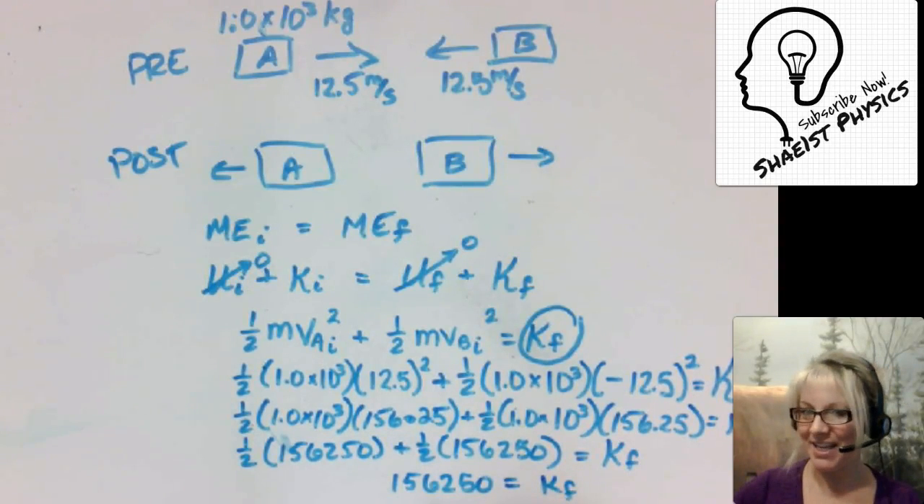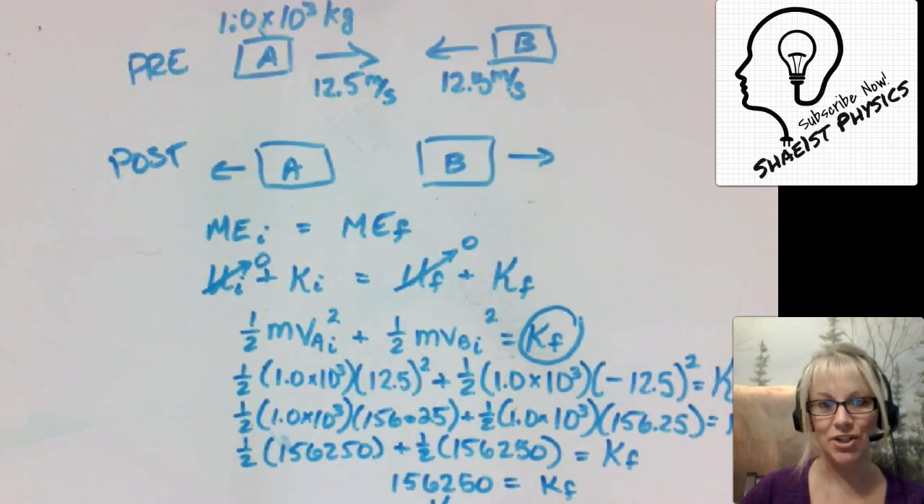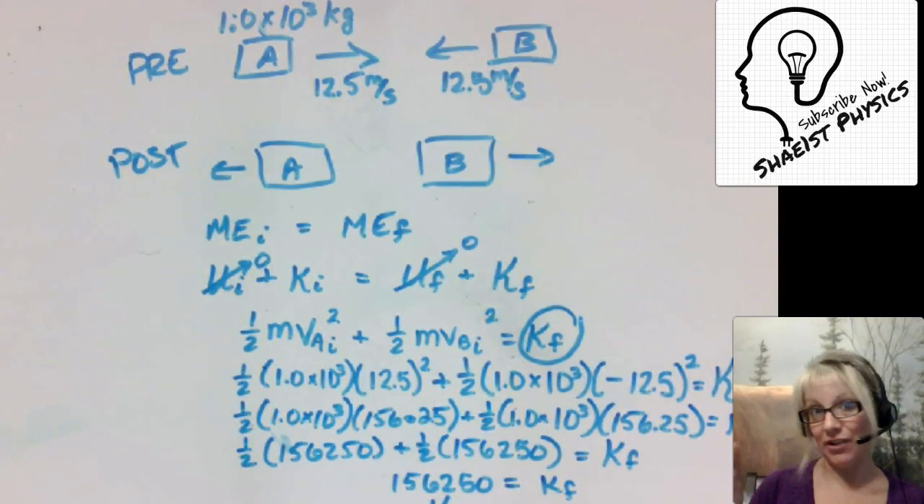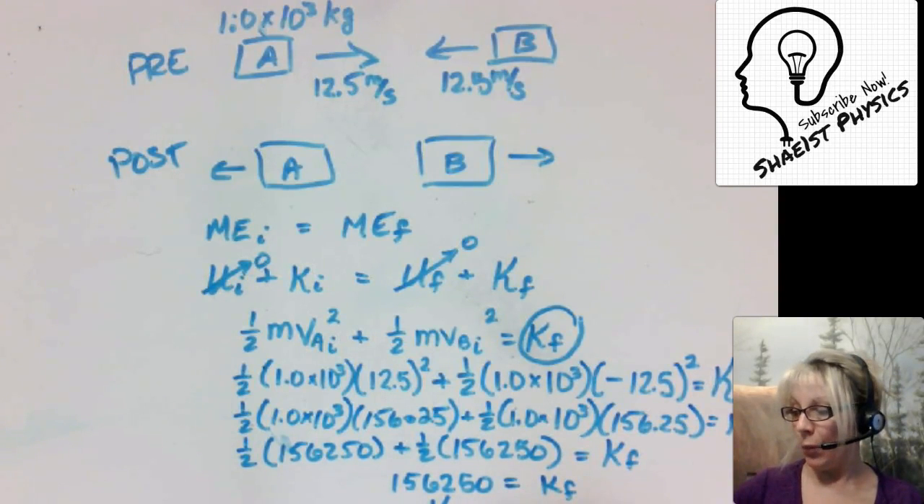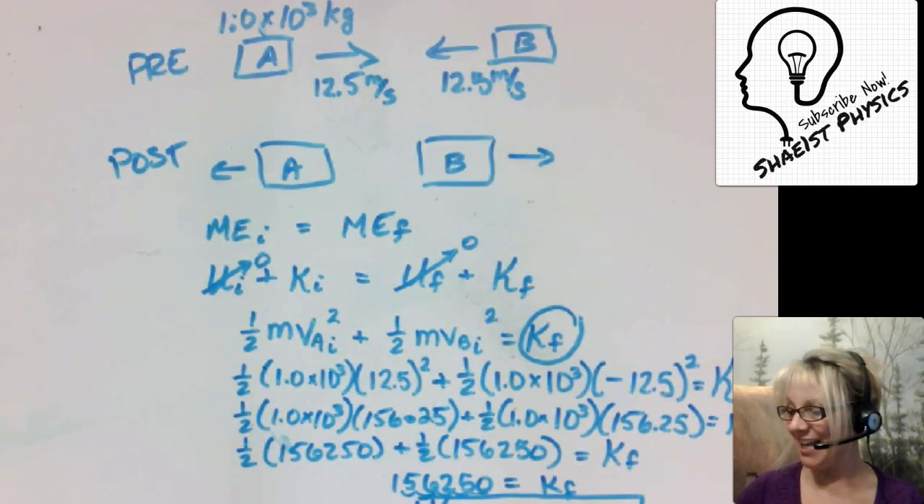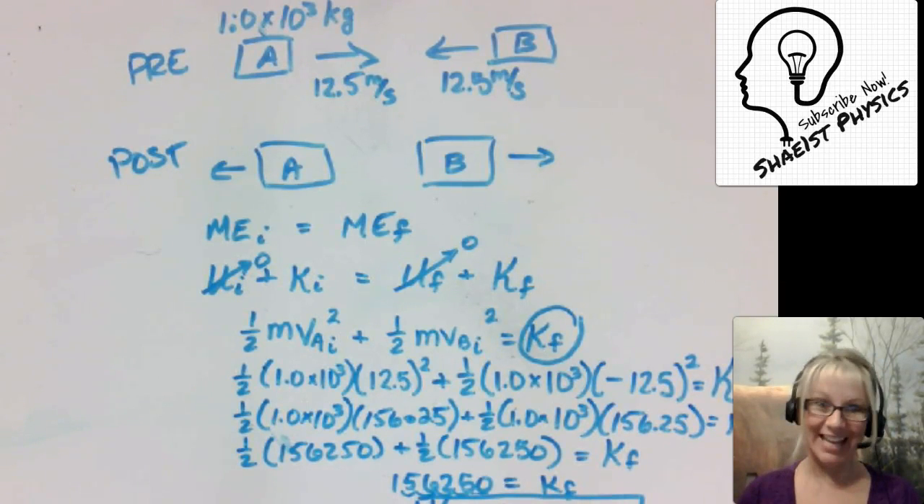So we can see that our kinetic energy, when we take into consideration the original problem, the minimum significant figures we had were 2. We can say that our kinetic energy is 1.6 times 10 to the 5th joules. That's what the kinetic energy was before and after that collision.